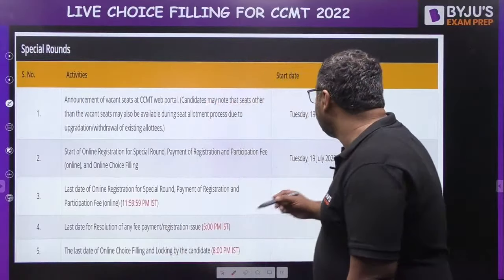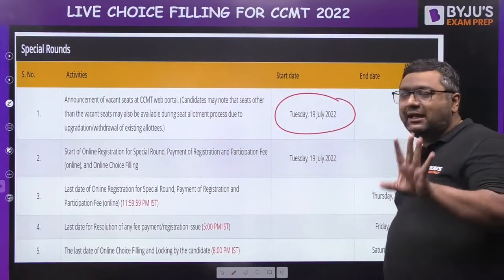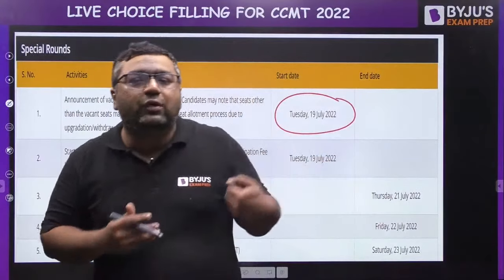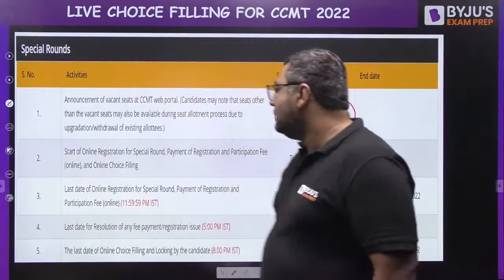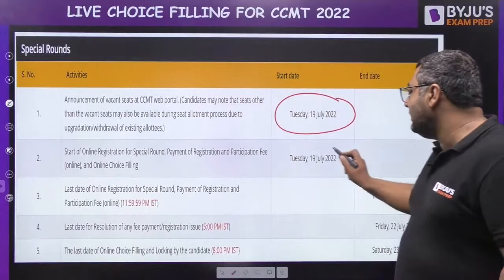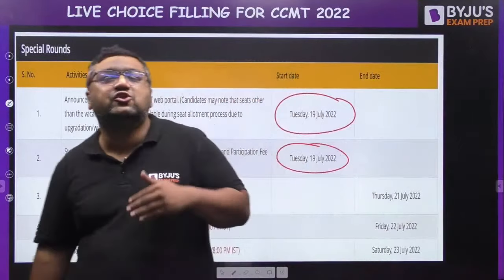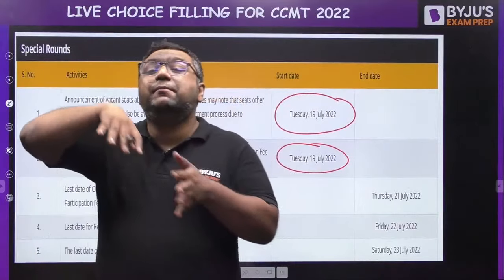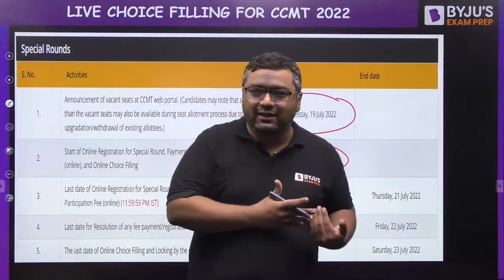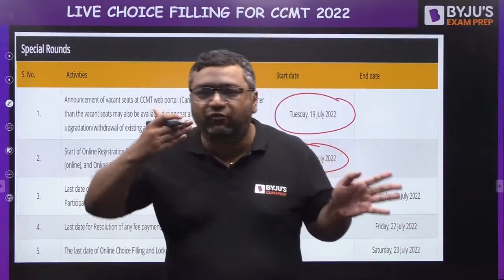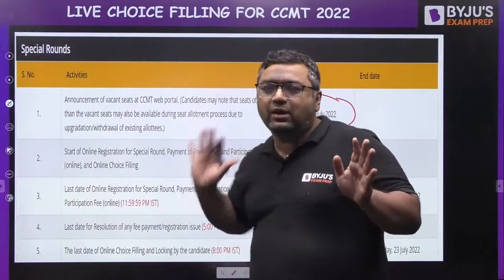And here also, once again the same thing, on 19th July they will tell which seats are pending in different institutes. Now if you want to get admission, you are most welcome. Then, my dear, you will once again have the same choice filling. This time will be different. Once again you will get the chance to fill the choice. So if you have made some mistake previously, you will get another chance, but this is a very risky chance, because many seats in many institutes will obviously be filled in the regular rounds only.